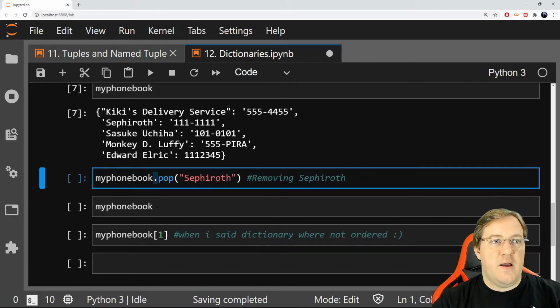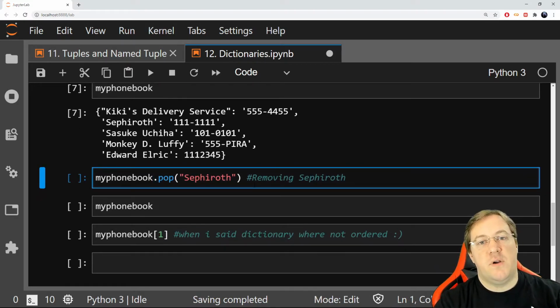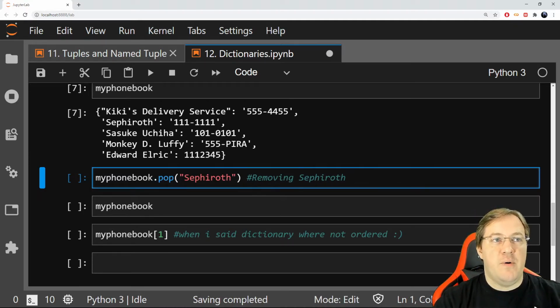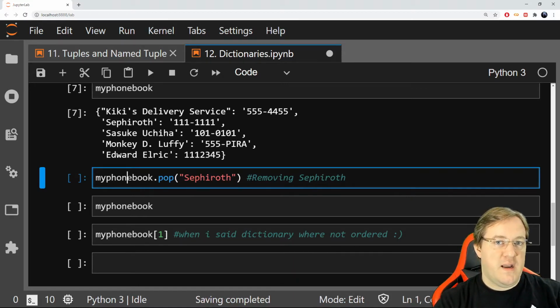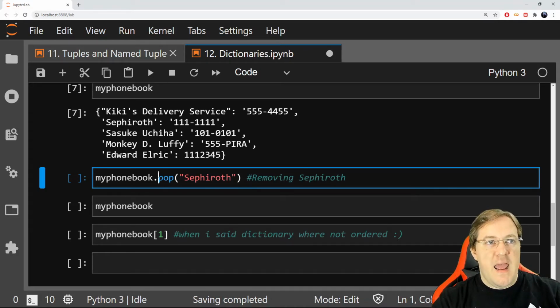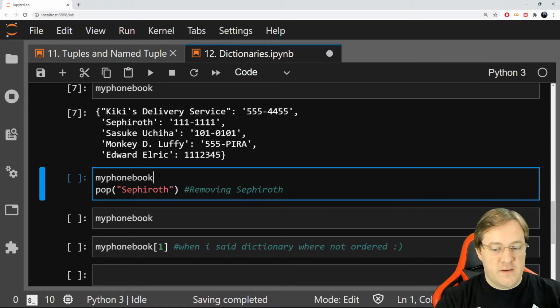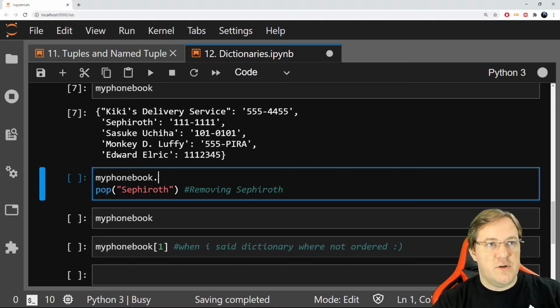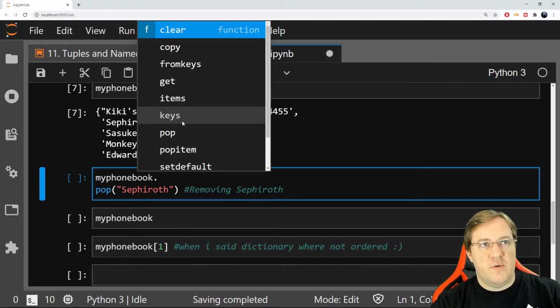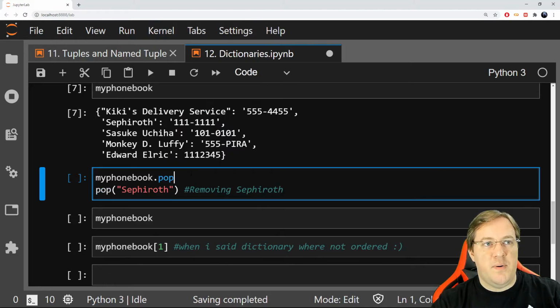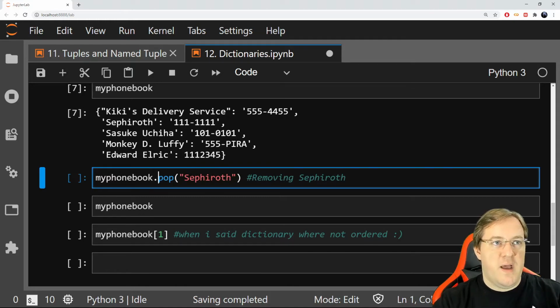Now, if I want to remove somebody, like I'm not friends with Sephiroth anymore, and I want to remove it from my phone book. So I will use this. I'll pick my phone book and then I call a method from it. It's like a function from the dictionary, and I will put a dot for that. And if we just write it ourselves together, you'll see that when I add a dot to a dictionary and I press tab, sometimes without pressing tab, then you see all the different options you have here. So here I pick pop. I already had it here, so I put it back. And pop Sephiroth, which is basically remove Sephiroth.